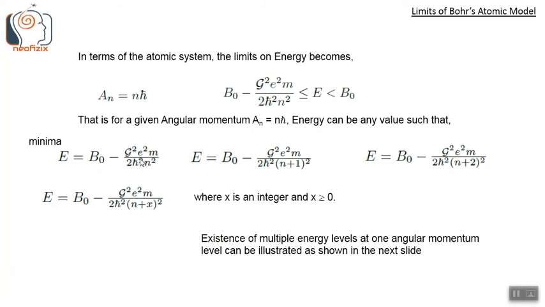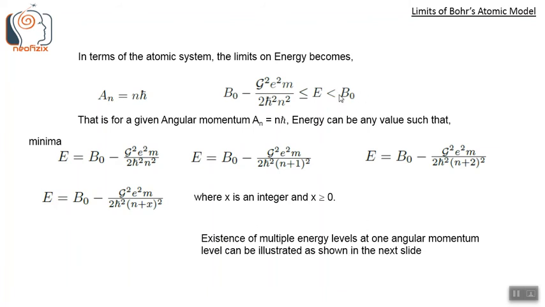We can change the value of n to n plus 1. So the overall energy reduces, but this n increases, n plus 1. Or we can have n plus 2, E equals b naught minus g square e square by m into 2 h bar square into n plus 2 whole square. Or we can have b naught minus g square e square by m into 2 h bar square into n plus x whole square, where x is any integer greater than or equal to 1. So x can be up to infinity. So energy can be in any of these values from n to n plus x.